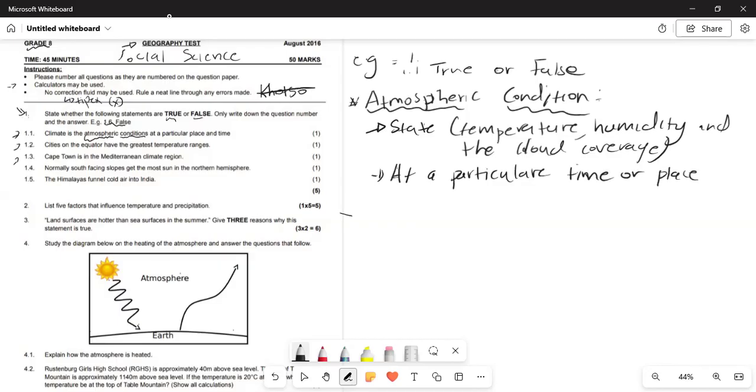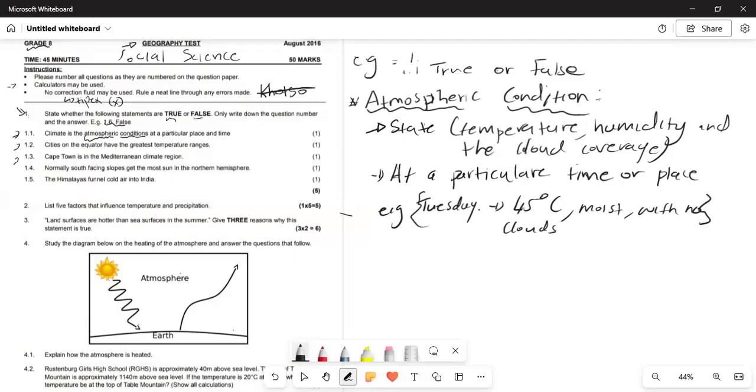So meaning, let's say on a Tuesday, the weather was 45 degrees Celsius and it was moist with no clouds. So that would be your atmospheric condition. So when we go back to the question, rather,